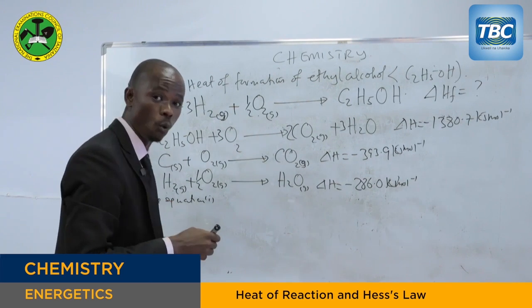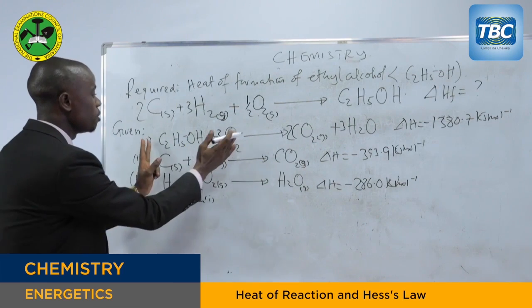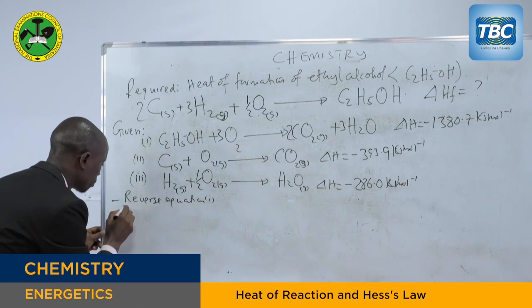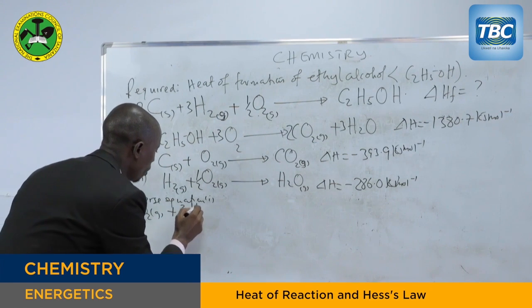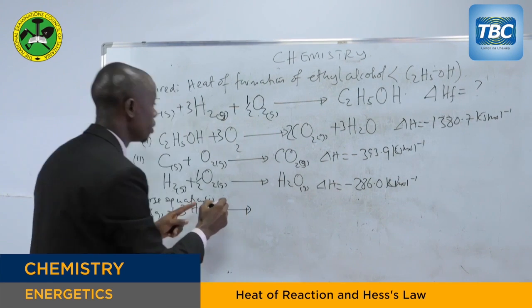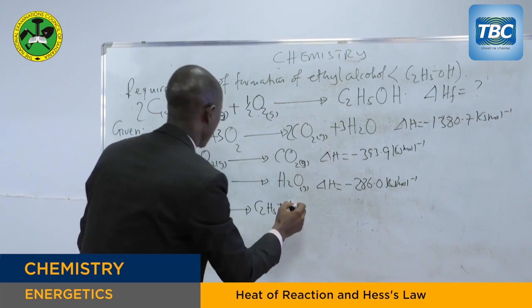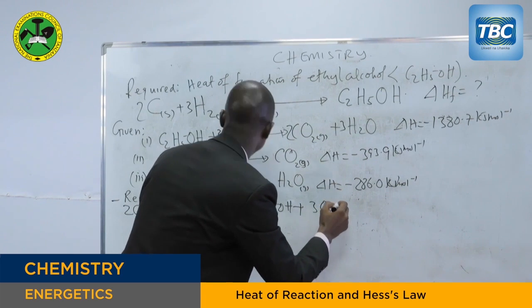When you reverse equation 1, that means these reactants would be the product and the product will be reactants. You have to get 2 carbon dioxide gas reacting with 3 molecules of water to give ethyl alcohol and 3 moles of oxygen gas.